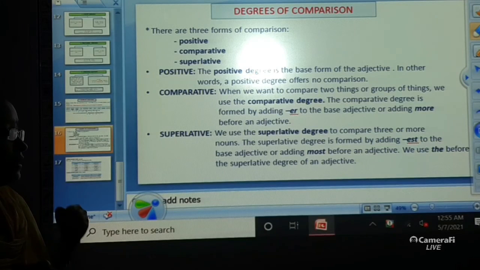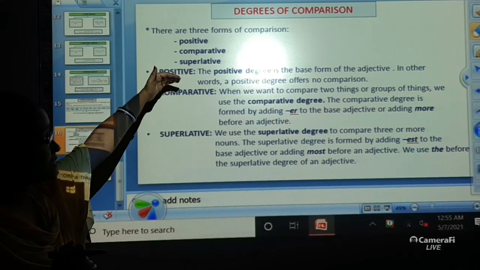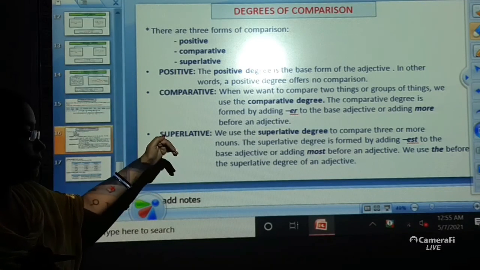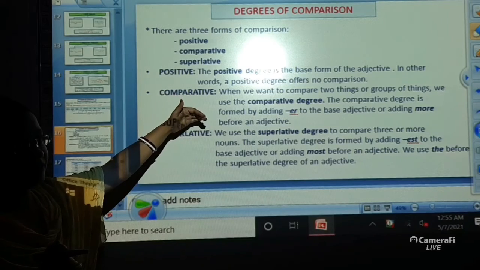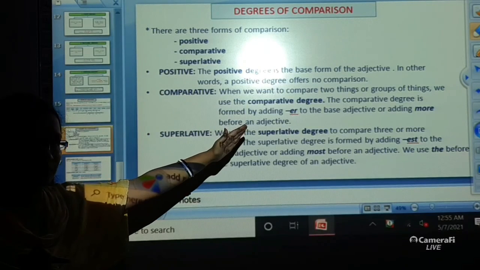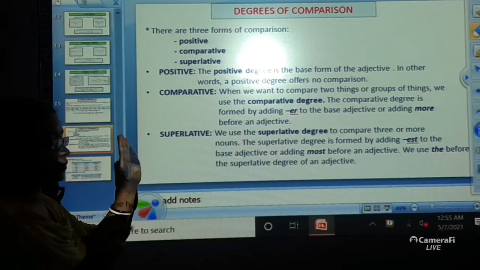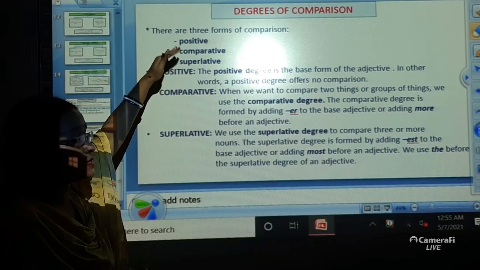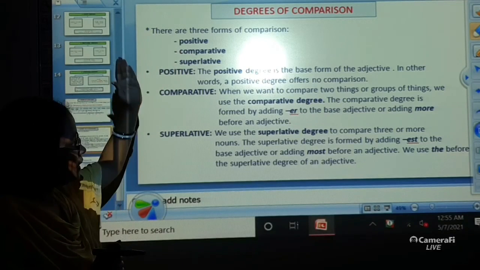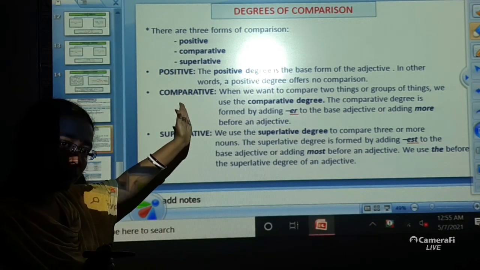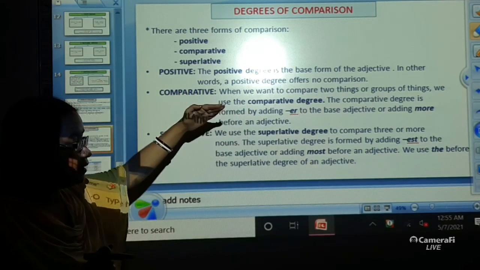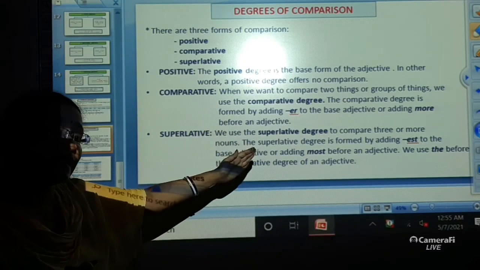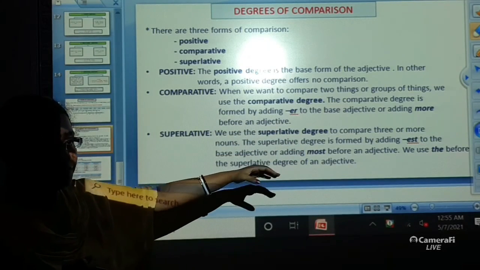Now, whenever you are changing the basic form of the adjective into the superlative degree, just as in the comparative degree you were adding ER to the word, in the superlative degree you are just going to add EST. That is, the word that we had used in the positive degree was tall. In the comparative degree, the word was taller, T-A-L-L-E-R. Now, in the superlative degree, what will be the example? Tallest, T-A-L-L-E-S-T will be added. Alright.